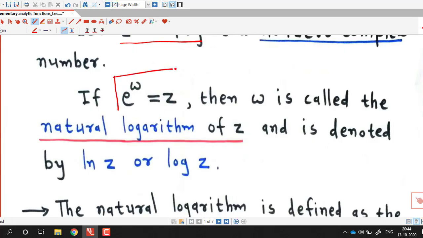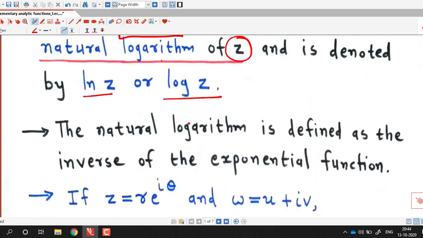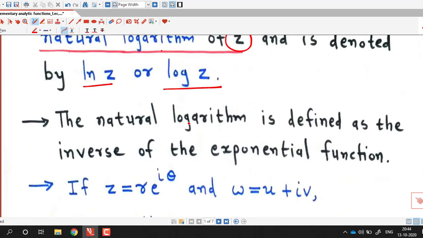So if e raised to w equal to z for some complex number w, then this w is called the natural logarithm of given non-zero complex number z and is denoted by ln z or log z. Therefore the natural logarithmic function is defined as the inverse of the exponential function.